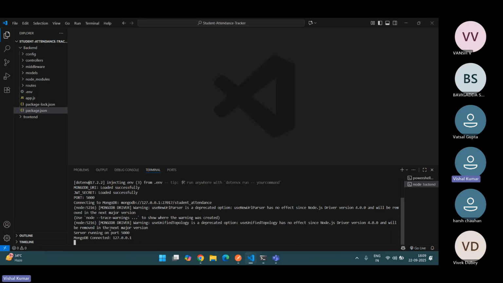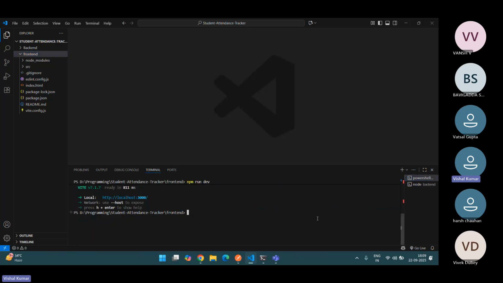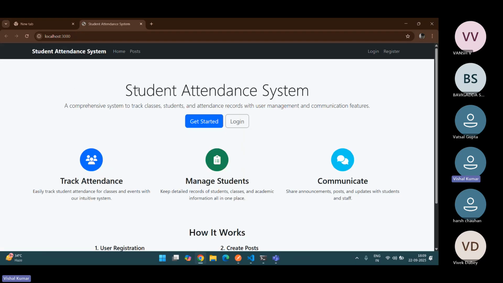First of all, I want to start my front-end server. Here it is. I will open another terminal to start this. Run it. So if I click on this, localhost 3000, here's my UI. So it is my UI, the student attendance system.